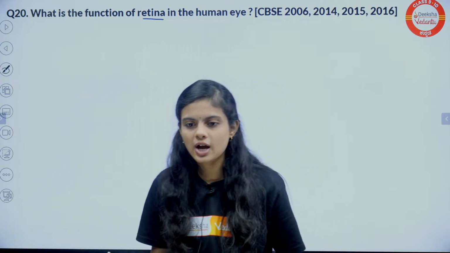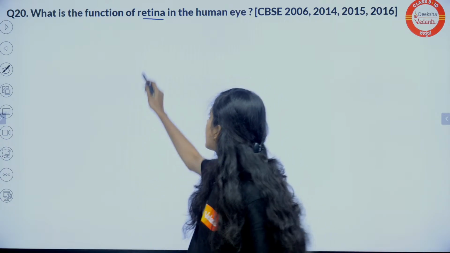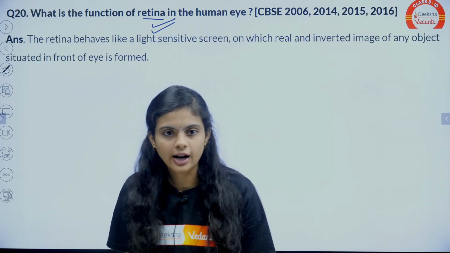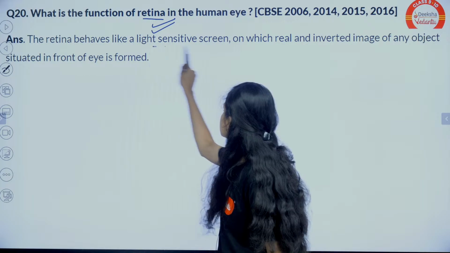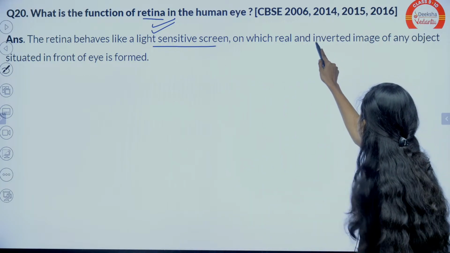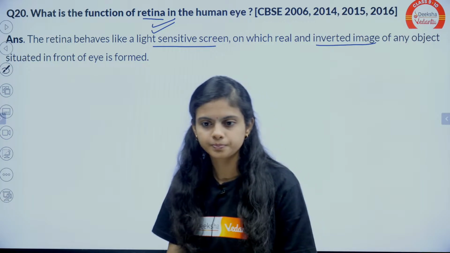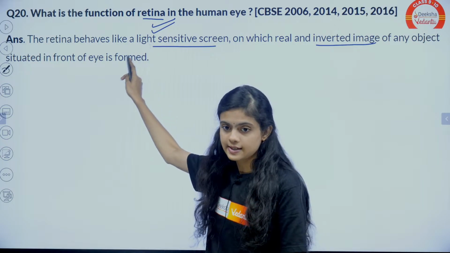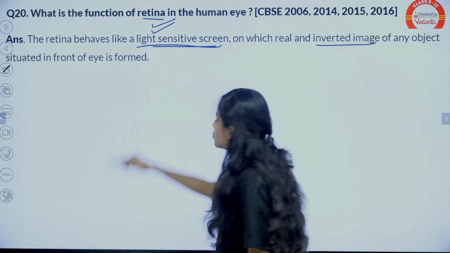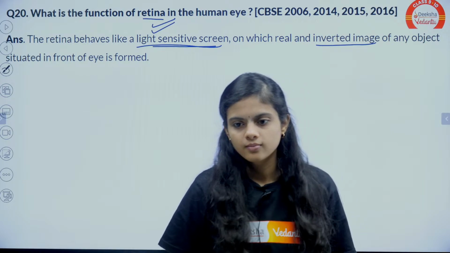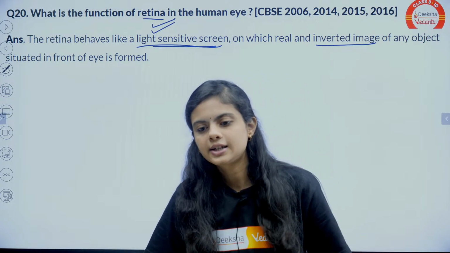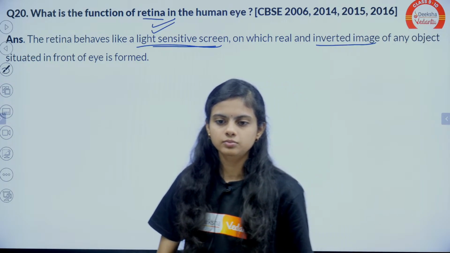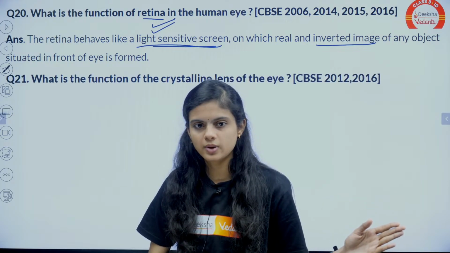It forms the image, everything is right, but why? It forms the image because of the light sensitive screen. So it is a light sensitive screen on which we get an inverted image of an object. Remember this word, okay? You have written the right answer, light sensitive screen. Shall I move to the next question?